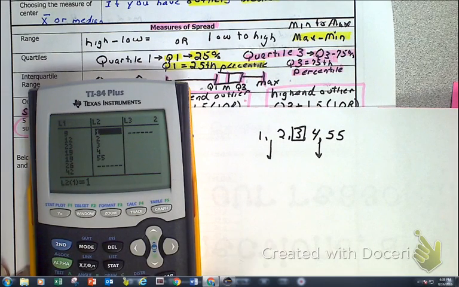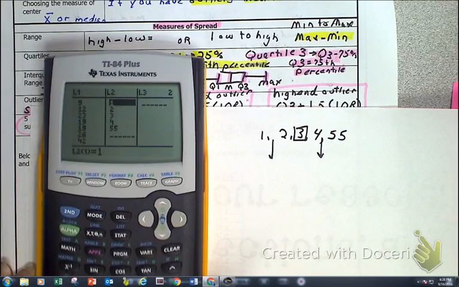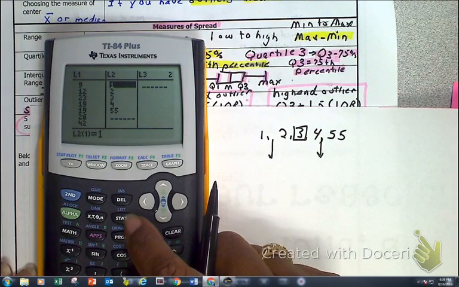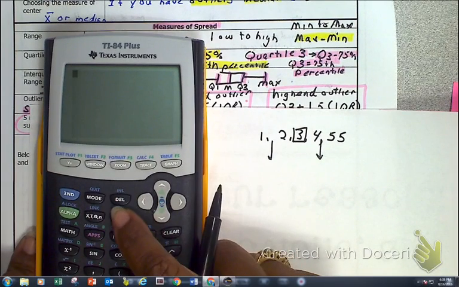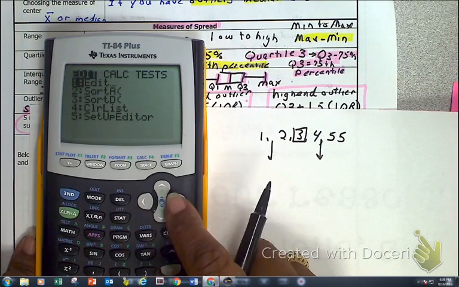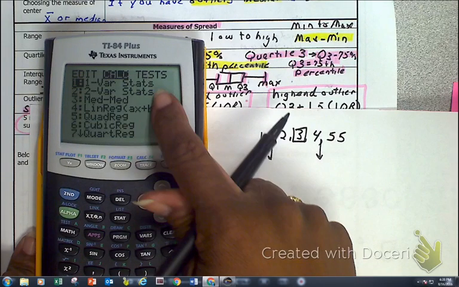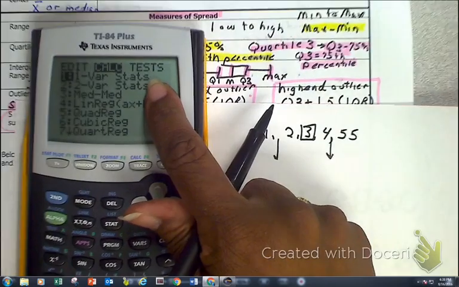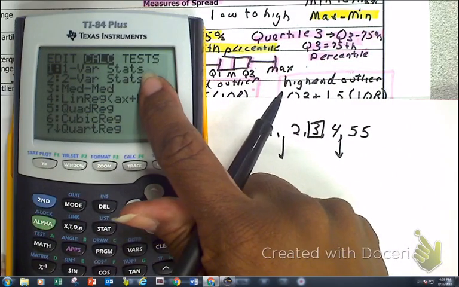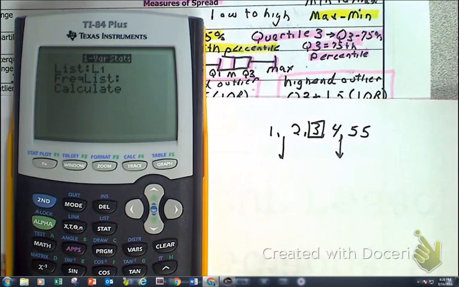Okay, but there's also another thing. So let's make note of this. Find your stats key, right there, you see where my finger is? So now I'm going to quit out of it. I want to go to Stat, go over to Calc, and you see this right here, 1-Var Stats. 1-Var Stats is your best friend ever. Okay, so I'm going to click on here.